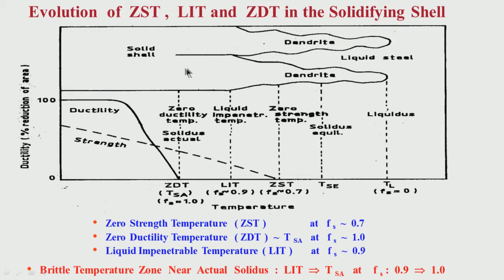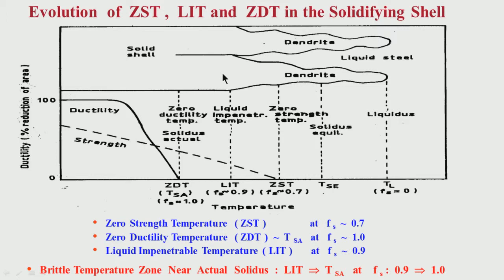This is the temperature zone at the end of solidification. So many types of cracks will be created in this region, because this is a brittle temperature region. Whatever cracks form in the dendrites cannot be healed up by the liquid steel. So the whole idea is to try to avoid this temperature region. How will you avoid this? By cooling relatively faster. You do not allow much time for the dendrites or the solid shell to remain in this temperature region. That way you can avoid this region. You do not allow them to be in this region for a large amount of time.